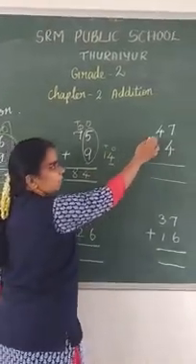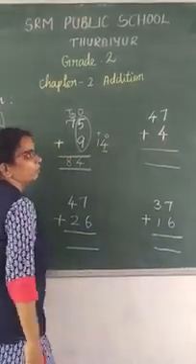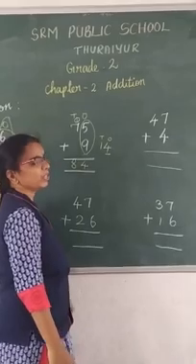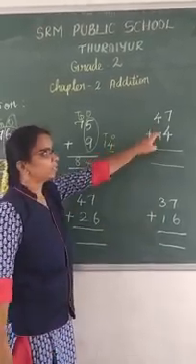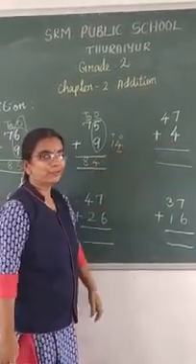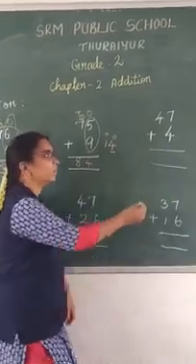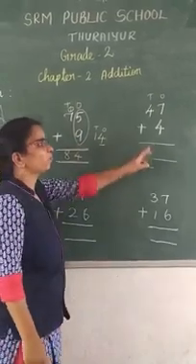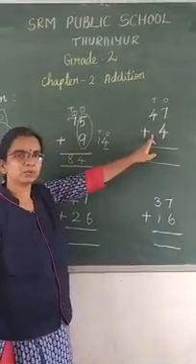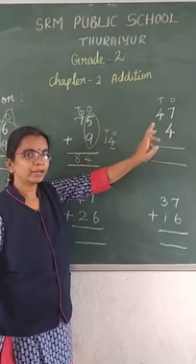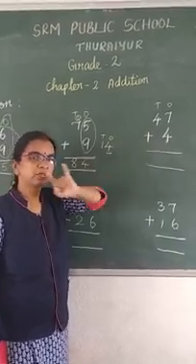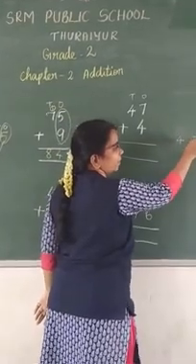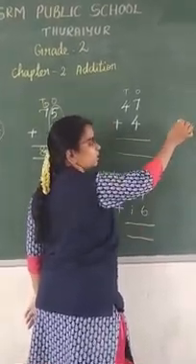See the next sum. 47 plus 4. Which 2 numbers should you add here? This 4 and this 4, right? The ones place and the tens place. Why did I write this 4 here? I already told you, whenever you are writing a number, you should write the place value. If you write 47, you have 2 numbers, the ones and the tens.